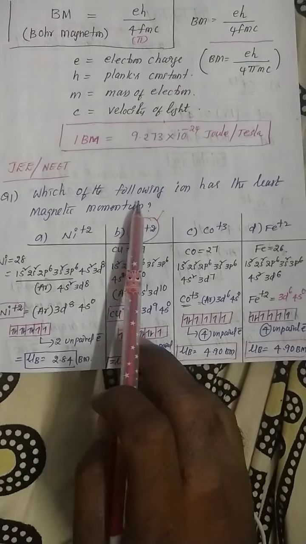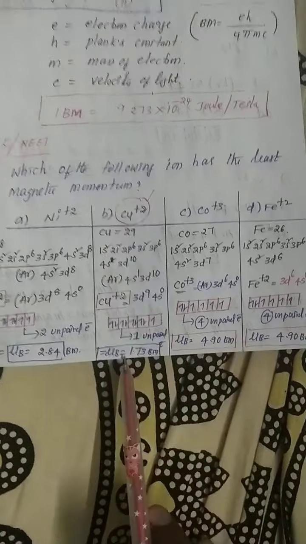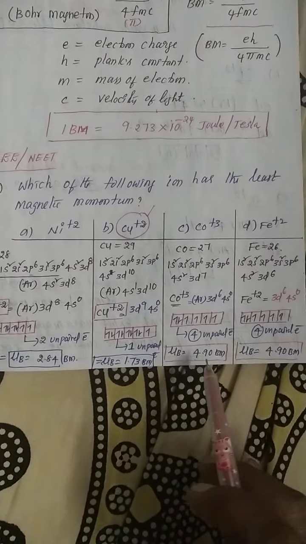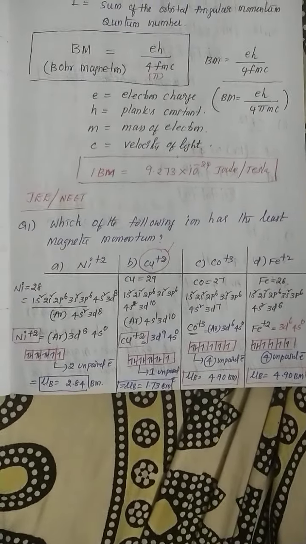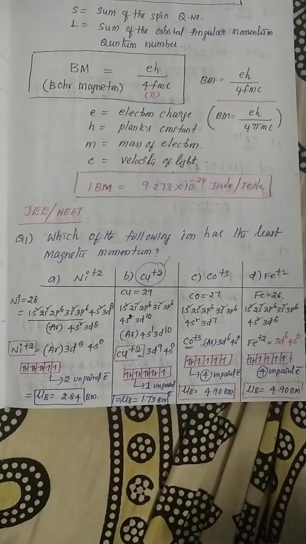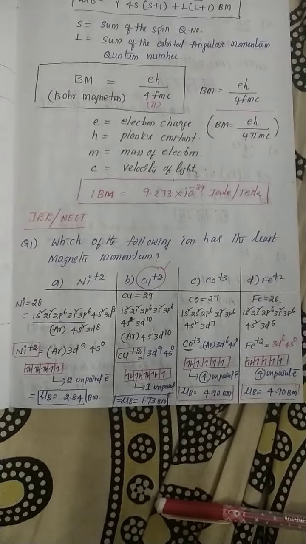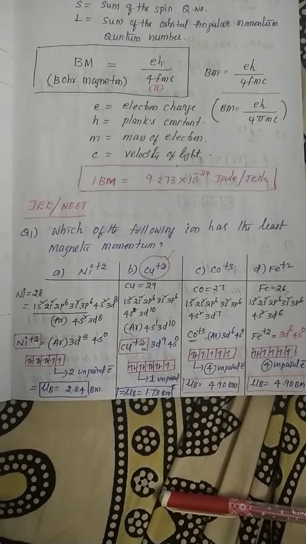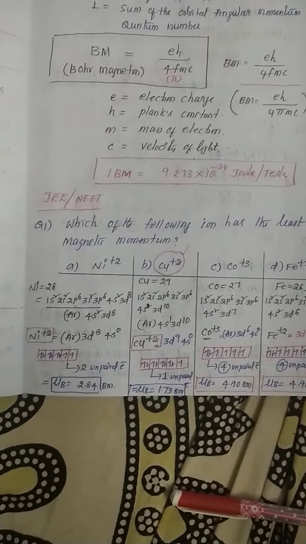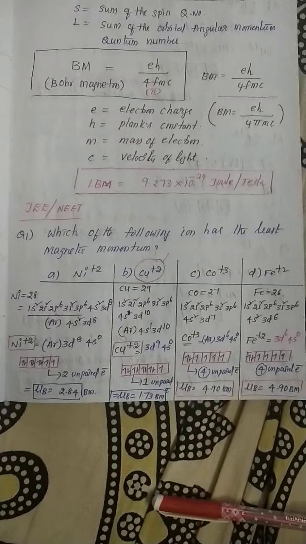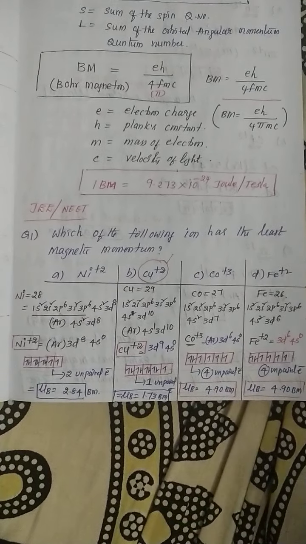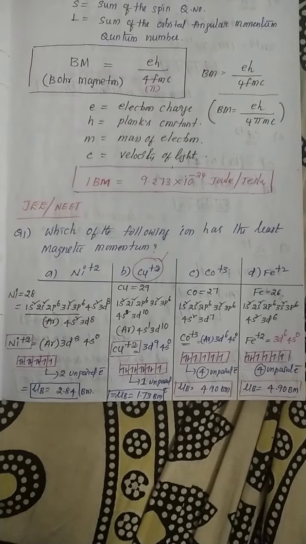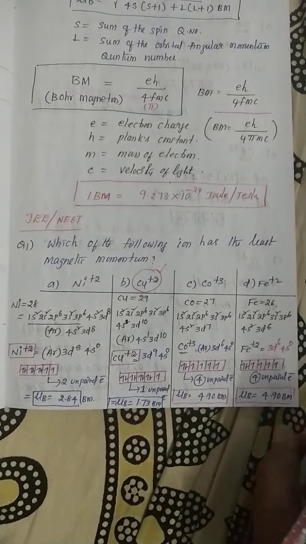So the question is, which of the following ions has the least magnetic moment? Copper, because of 1.73. And which ion has the maximum magnetic moment? Options C and D. Understood, my dear students? This area is 100% important; they definitely ask questions on the magnetic moment value. Don't get confused. First of all, you need to know how to calculate the magnetic moment. Initially, you should have some knowledge of atomic number and electronic configuration. If you don't know the electronic configuration of the d block elements, you definitely cannot solve this kind of question in a competitive exam.